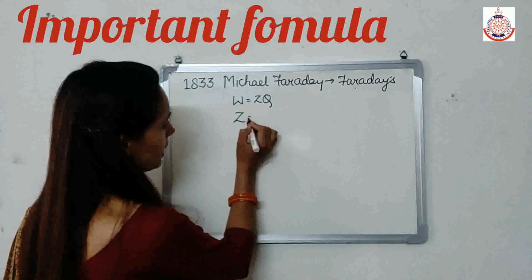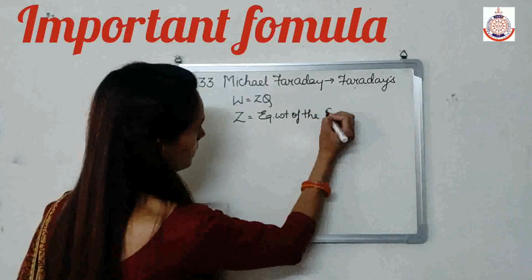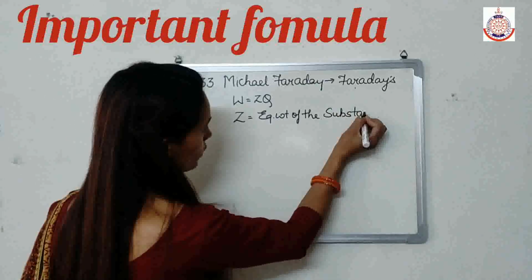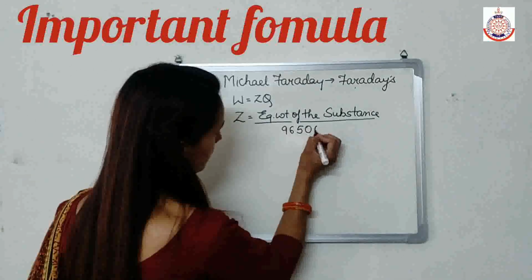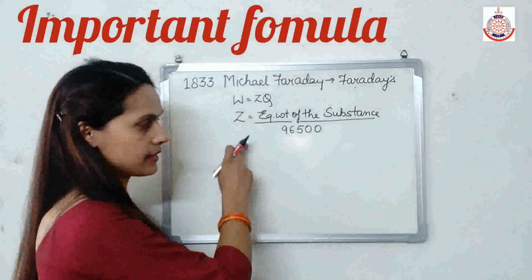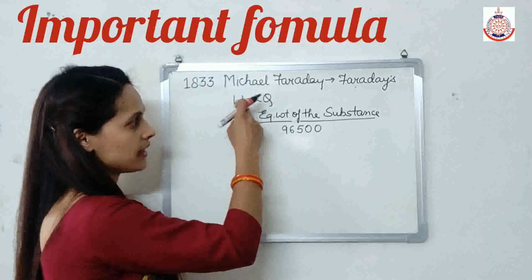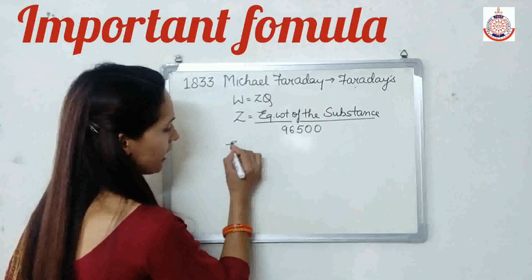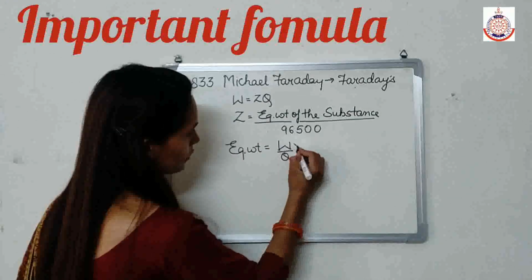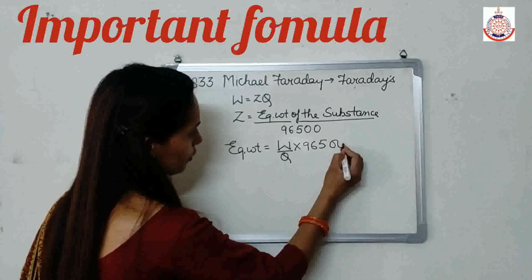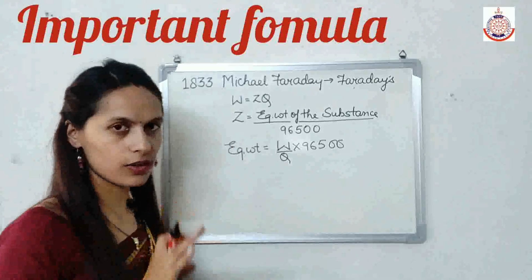The second formula is Z equals equivalent weight of the substance divided by 96500. Now because Z is W divided by Q, I can write that equivalent weight is equal to W divided by Q into 96500. So with these two formulas, this formula has come. So we now have 3 formulas.